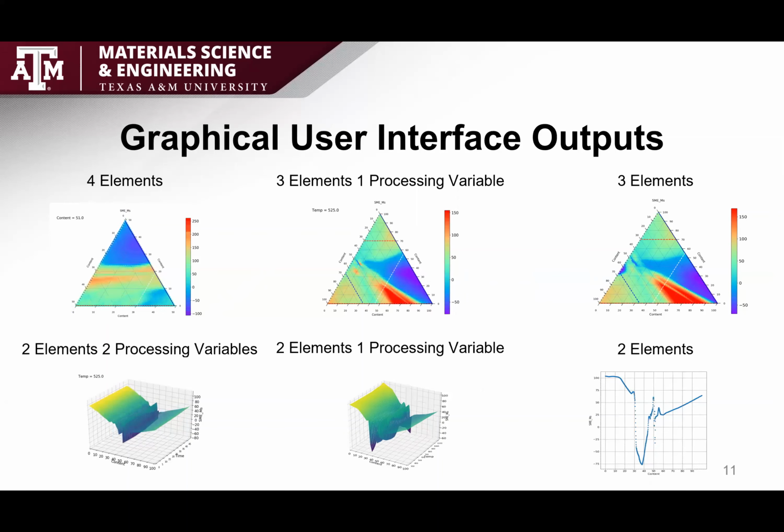After visualizing and seeing the size of some of the regions of interest for some combinations, it became apparent additional refining of the grid for the user was necessary. Looking at the graph simply doesn't allow the user to interpret the best region to experiment on. It only supplies a range that could produce optimal values. For example, in a maximization project, we could use efficient design of experiment techniques for experimental validation of specific regions, such as the large red region on the 3-element graph on that right-hand side. We can see that that red region is very large, but we don't actually know what part of that to experiment on.